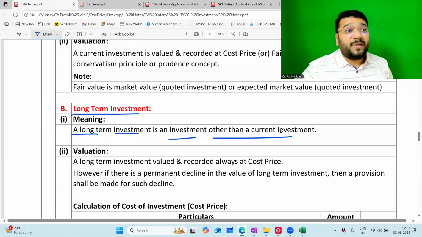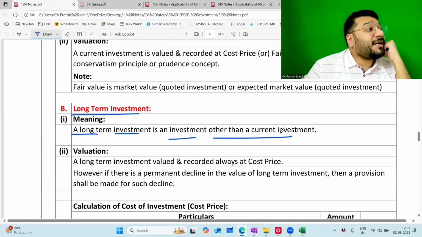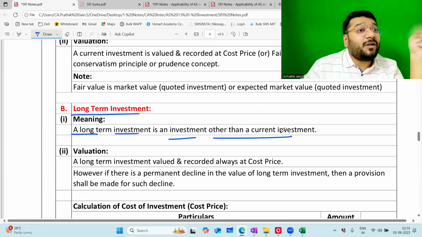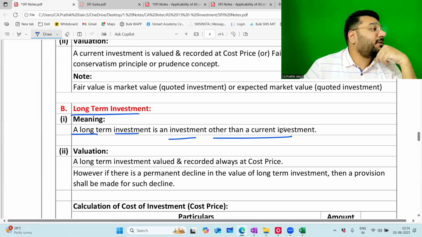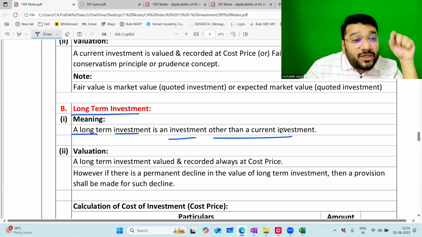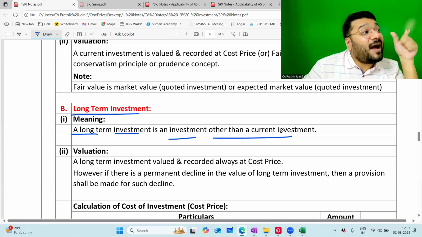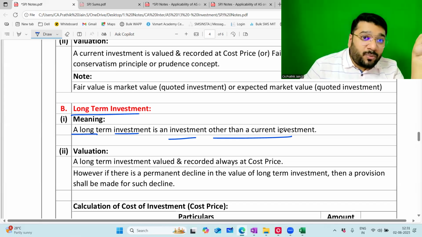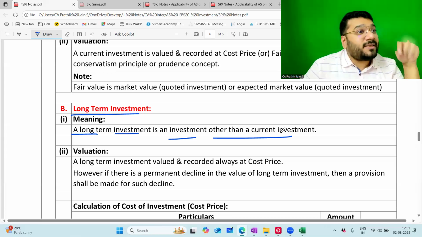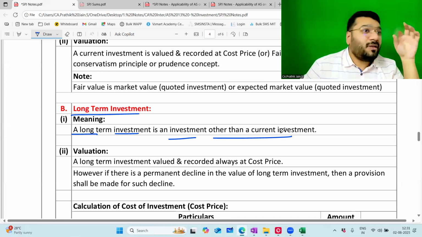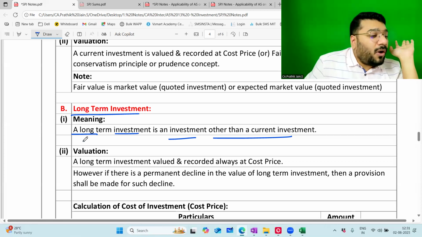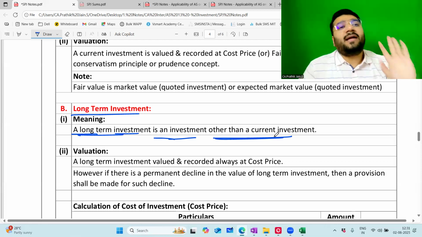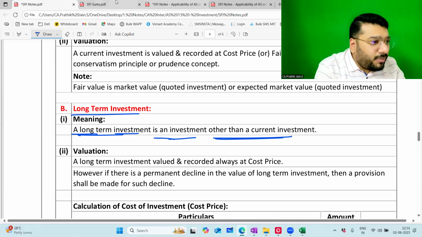Guys, please understand. Schedule 3 is given by the Companies Act 2013. There the words were current and non-current. This is Accounting Standard 13 issued by the ASB of ICAI, which has got nothing to do with Schedule 3. So don't mix the words here. In Schedule 3, whatever word you're supposed to use, only that you have to use. Here, the words are current and long-term. That is what you have to use. Don't use the word non-current. A long-term investment is investment other than current investment. Wonderful.